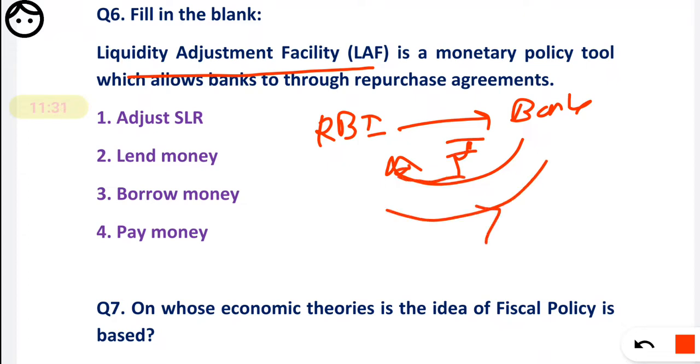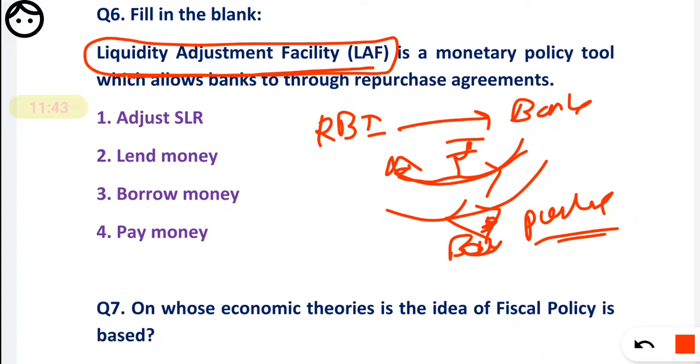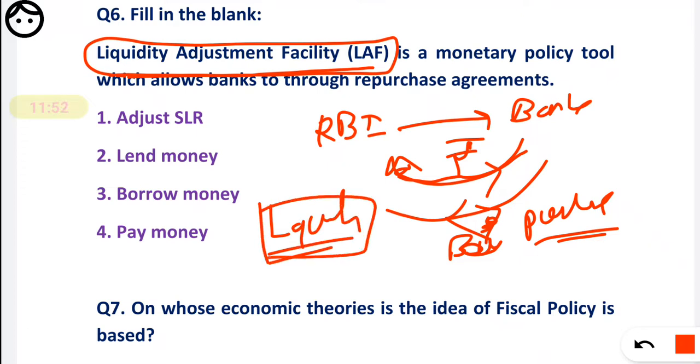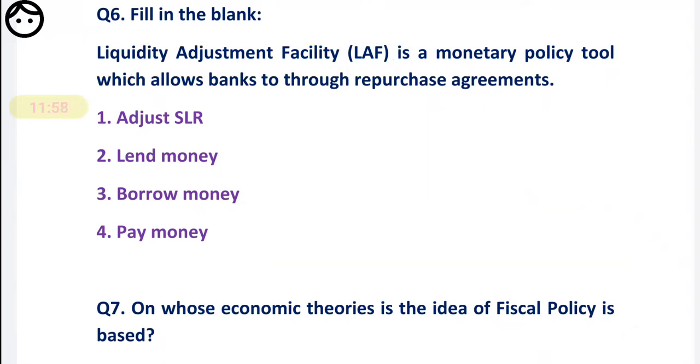The money goes to the bank, and in return, the bank needs to provide some securities. That is basically the liquidity adjustment facility. It is important to manage the liquidity in the banking system. So the main thing you have to remember is that the LAF facility is used to borrow money.